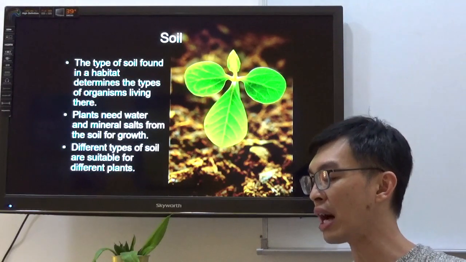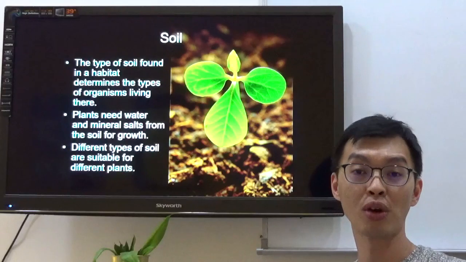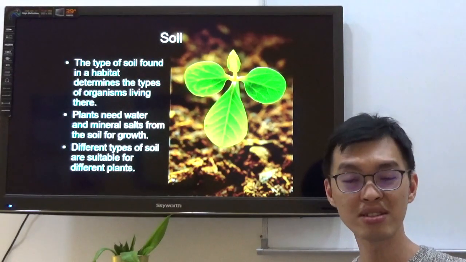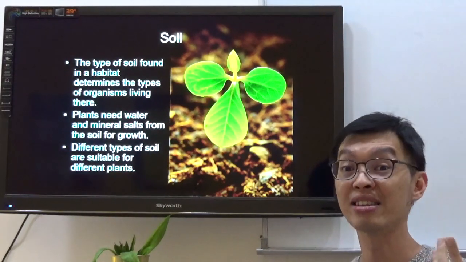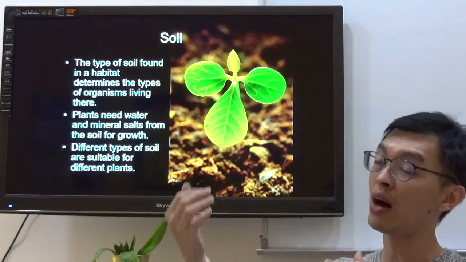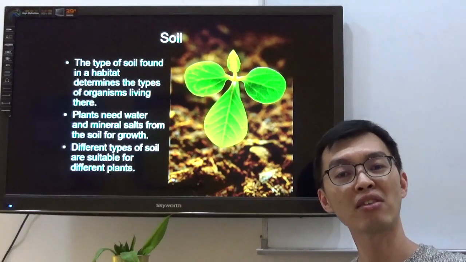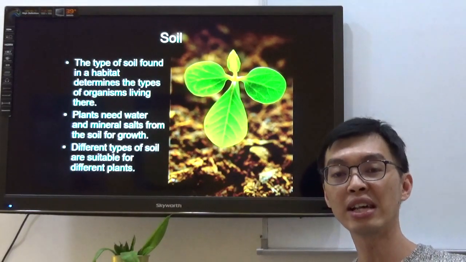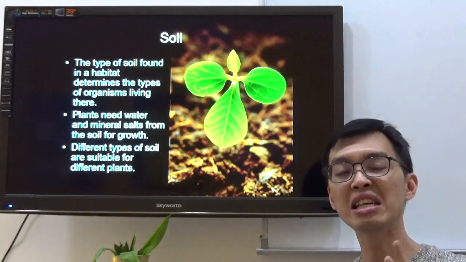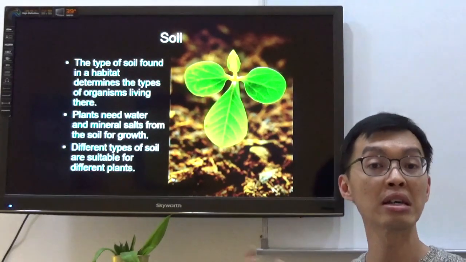And different types of soil are suitable for different kinds of plants. That's why if you look at your mom, your grandma, who love to plant flowers, you'll see that they're using garden soil. Garden soil definitely has smaller particles, but they still allow water to drain off quite easily. But there's another type of soil, clay soil. Clay soil, as the name suggests, clay. It is sticky, muddy, it traps water, it doesn't allow water to flow through very fast.